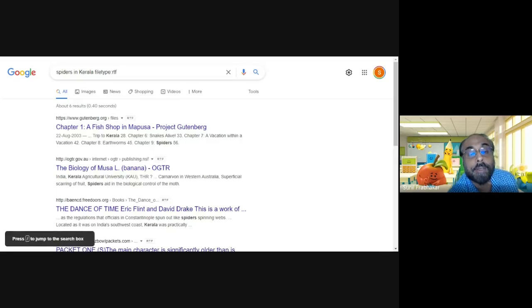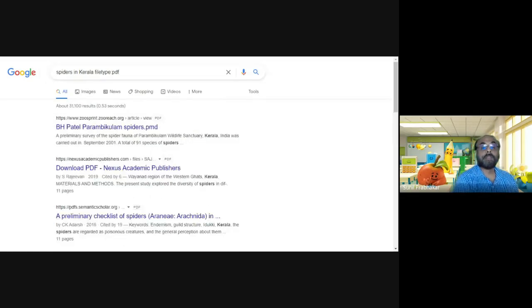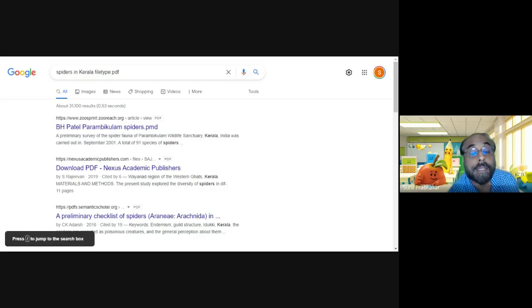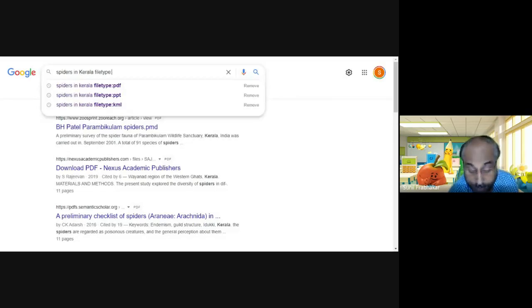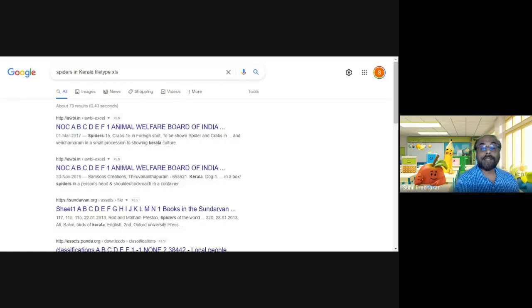You can look for PDF types. A lot of results are there, 31,000 results. You can look for XLS. 73 results are there. You can search for any kind of common file formats, and even KML will work on this.